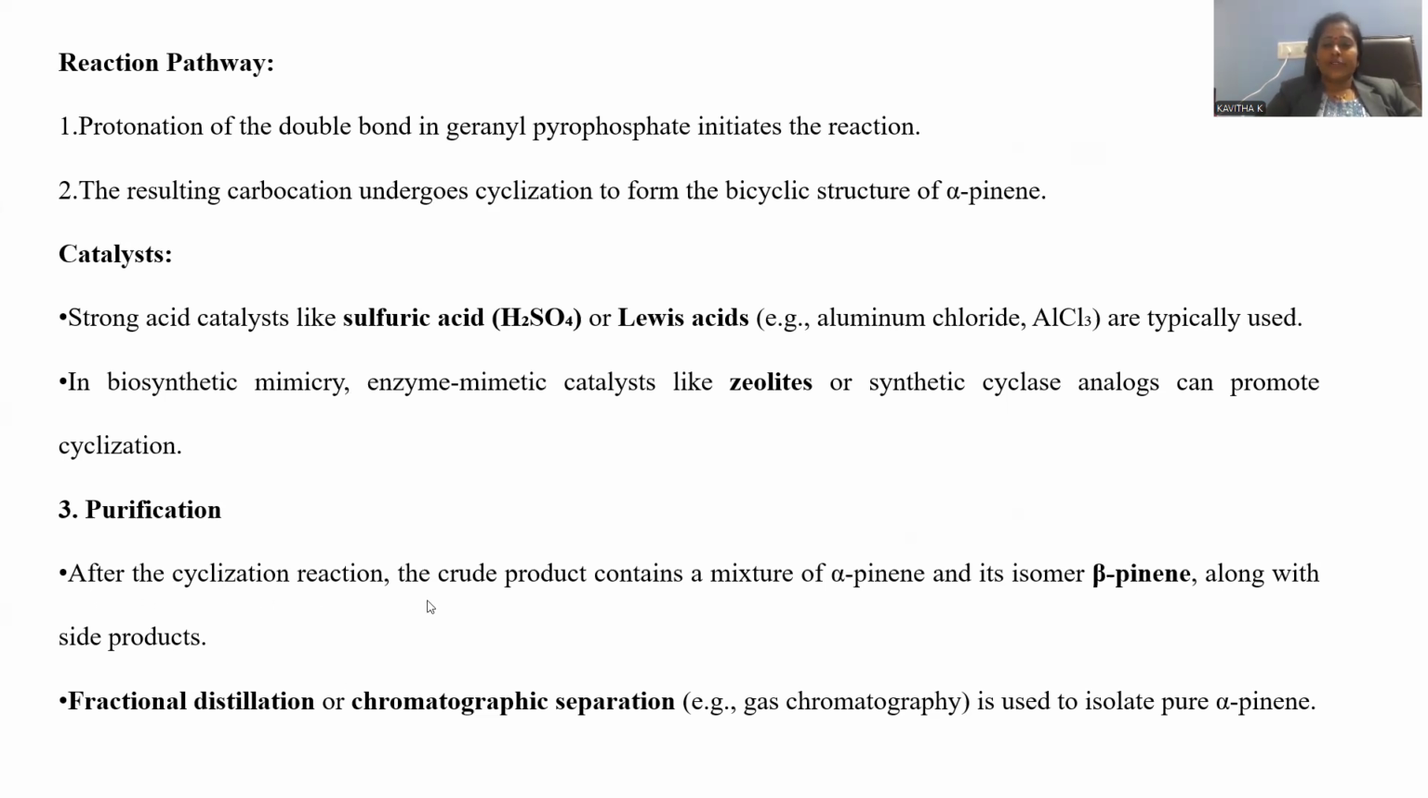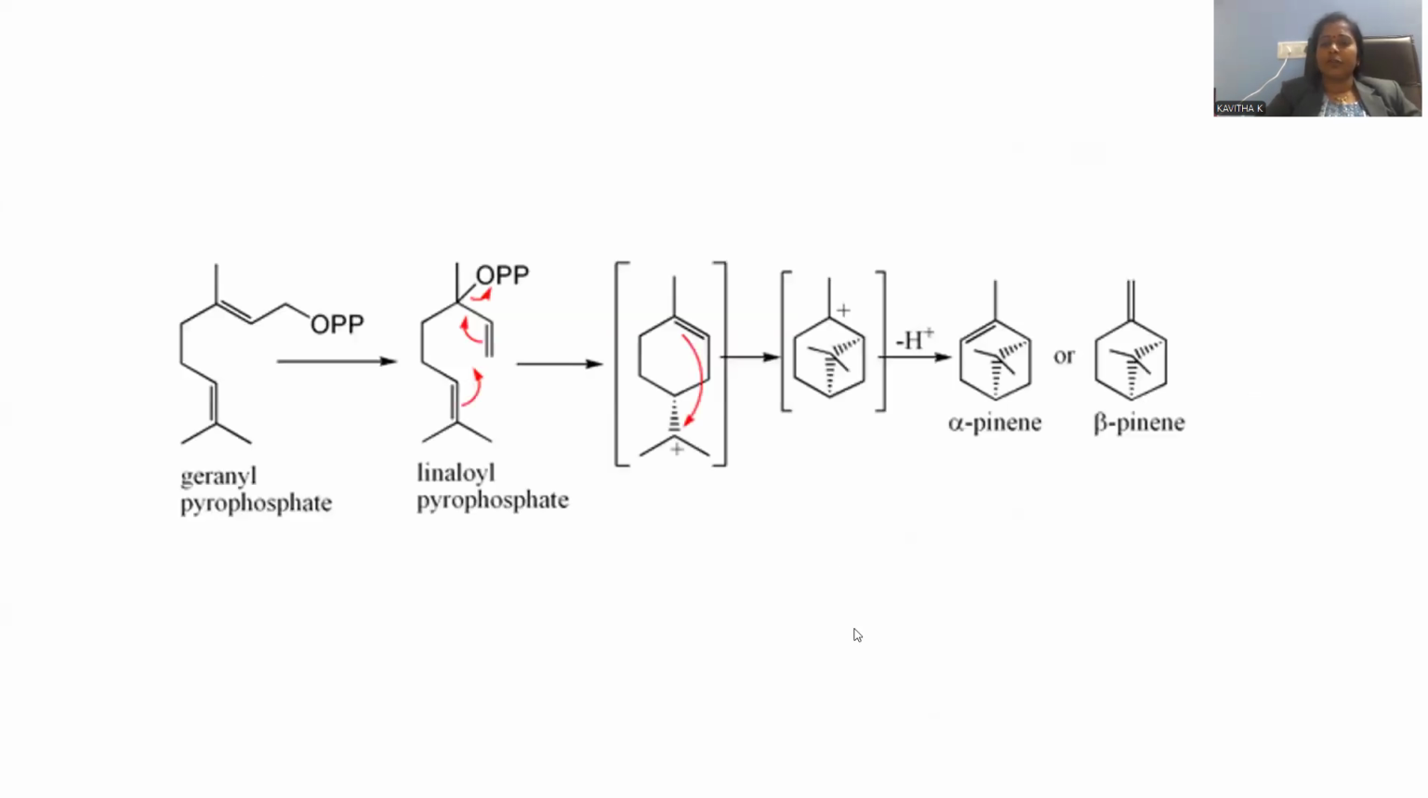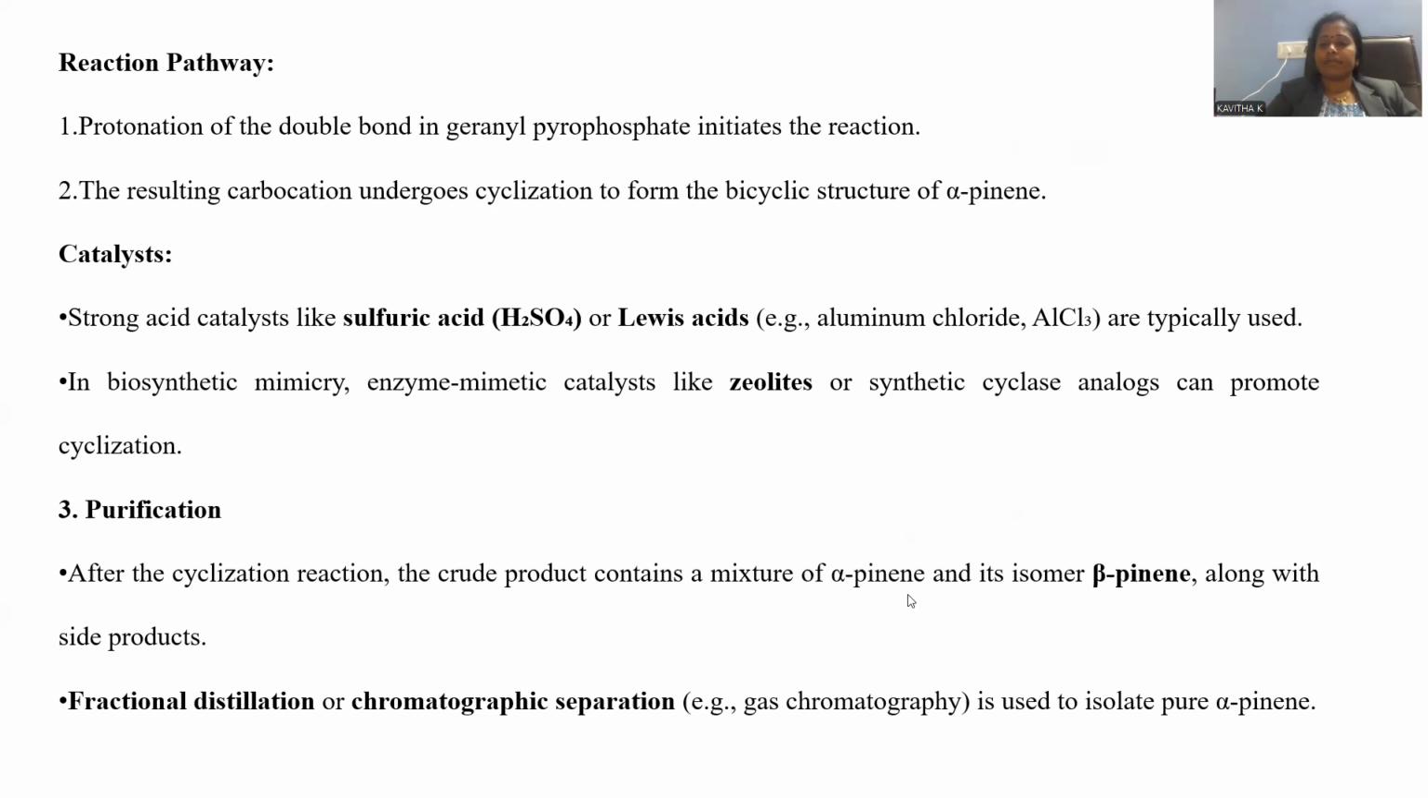After the cyclization reaction, the crude product contains a mixture of alpha pinene and beta pinene. A mixture of products will be generated, but the proportion may differ. This may be 70 and 30, or else 60 and 40, whatever the kind, but we got a mixture of both products. Whenever these two products are generated together, we have to go for a purification process that requires the fractional distillation technique.